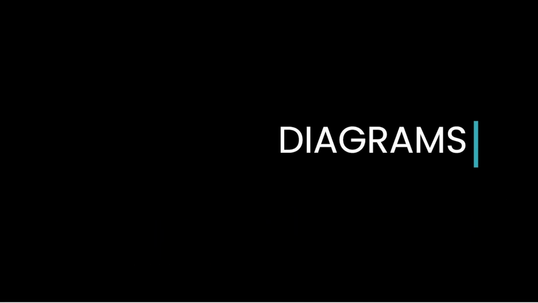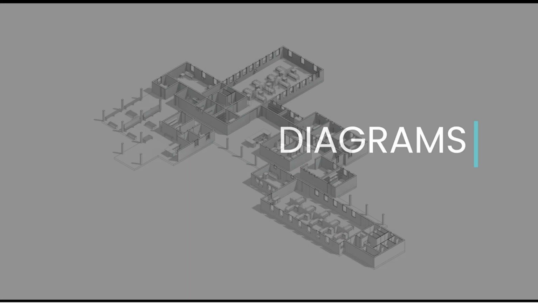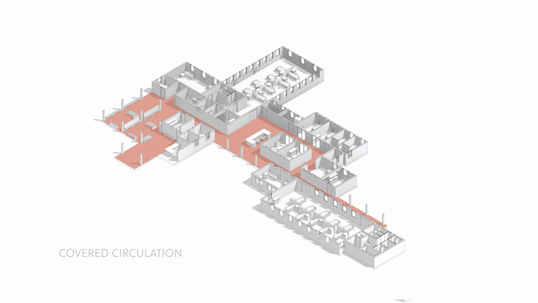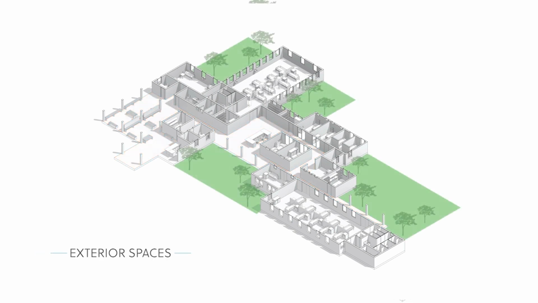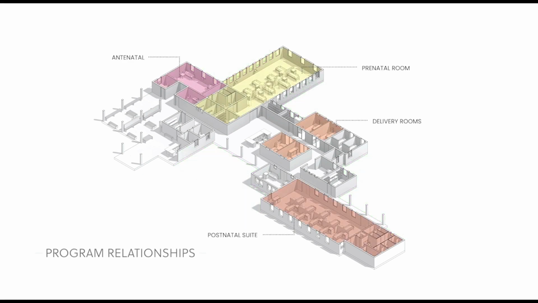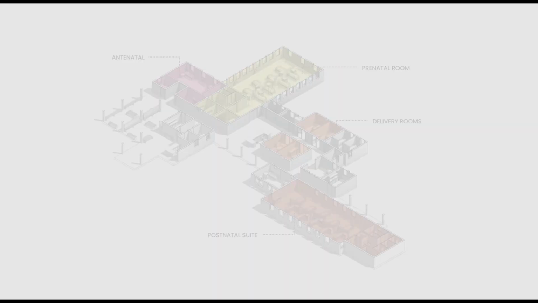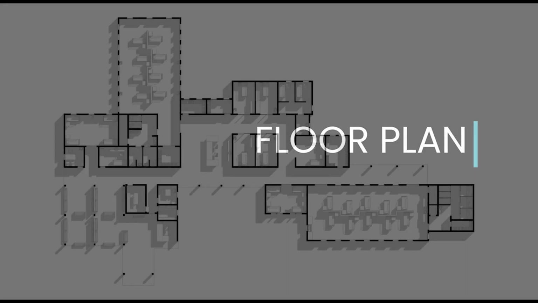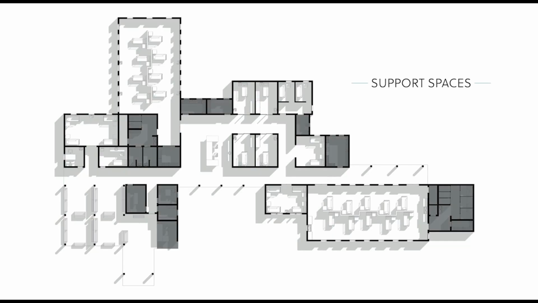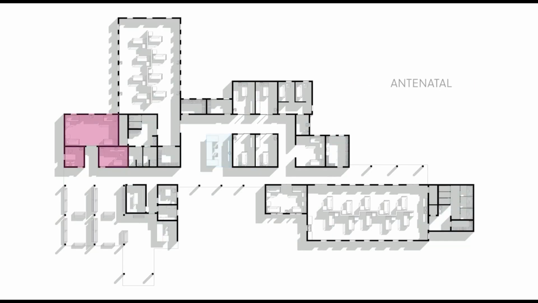Through various sketches and iterations, I created a series of diagrams showing some of the main concepts of the final design. The red shows the main circulation areas, green shows the adjacent exterior spaces, and the colors show the relationship of the main areas in the ward. The maternity ward incorporates support spaces, a centralized nurses station, antenatal areas, an 8-bed prenatal room, 4 individual delivery rooms, and a 10-bed postnatal suite.